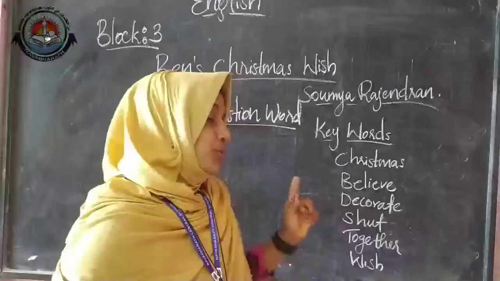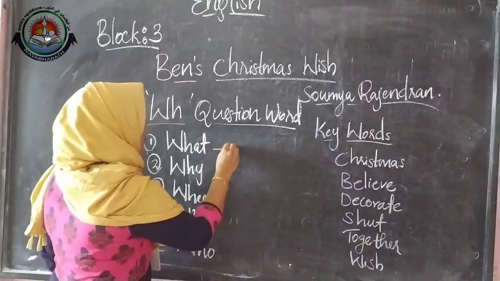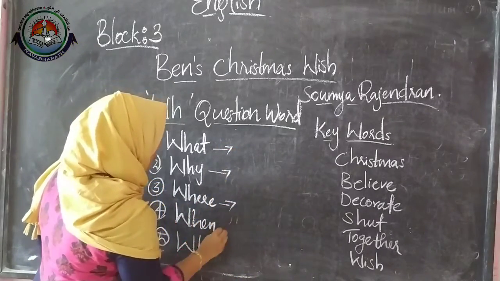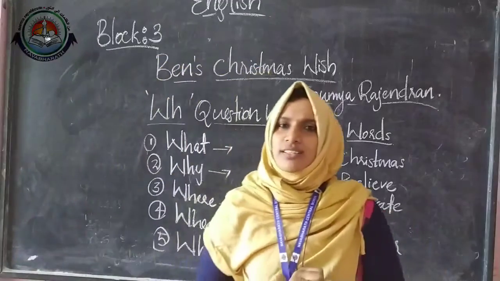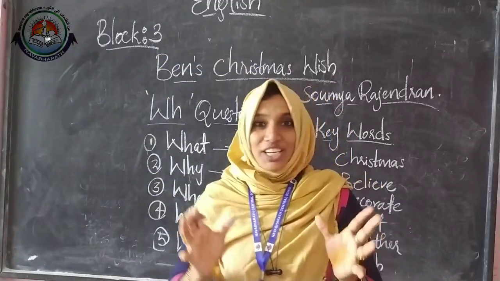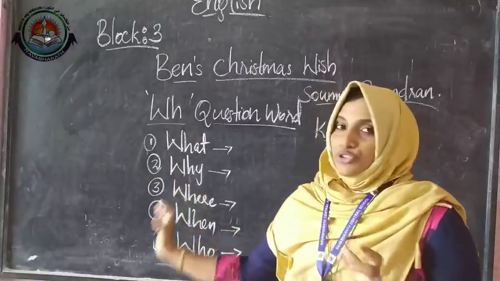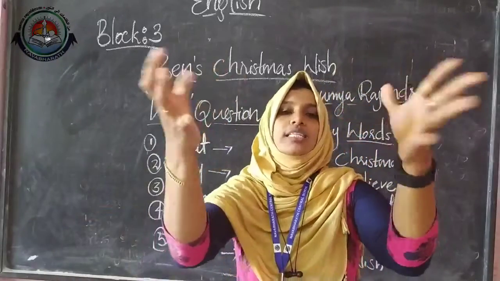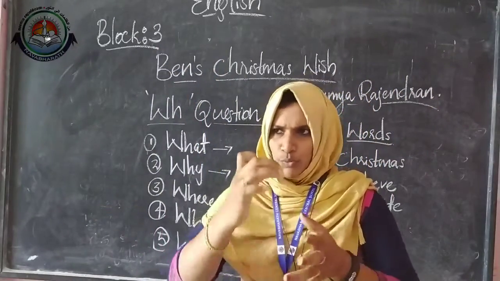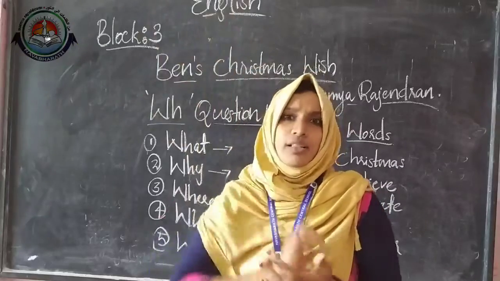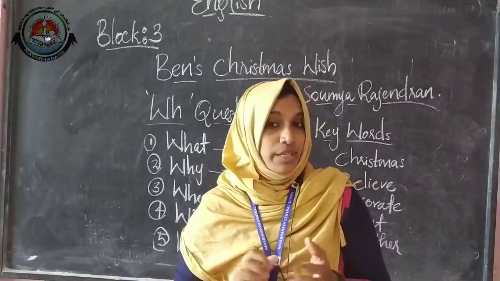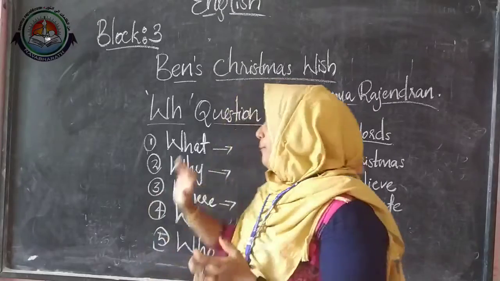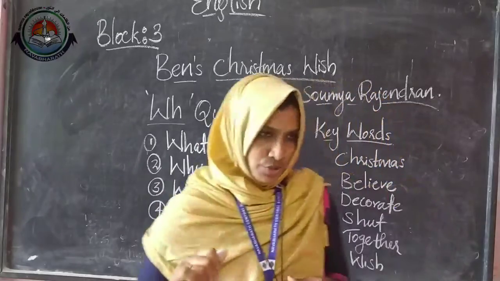In your first standard you learned them. Why do we use these WH question words? Do you remember? Yes, we use these WH question words for asking questions. Right? We want to get some information from others. We want to get some ideas from others. That is why we ask questions by using these WH question words.